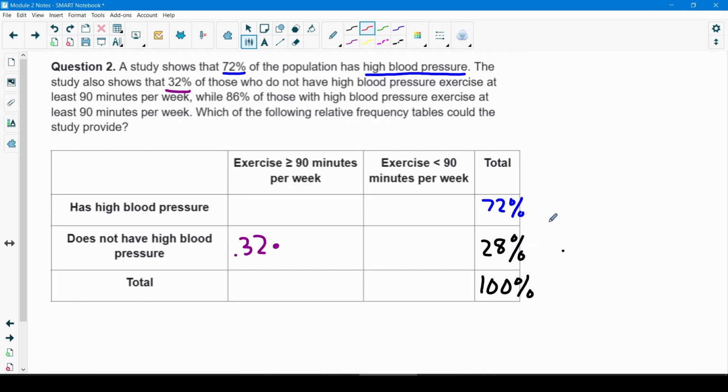So what I'm doing to figure out this cell is 0.32 times 0.28. And for that, I get 0.09, which is 9%.